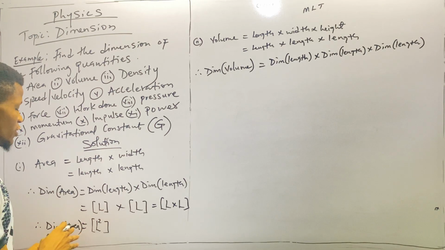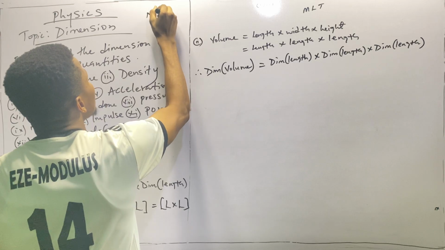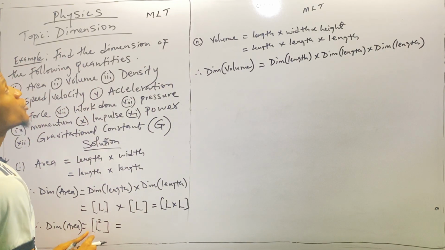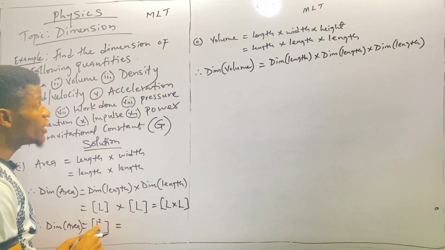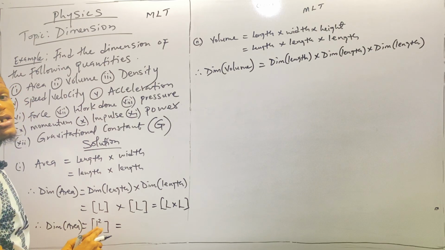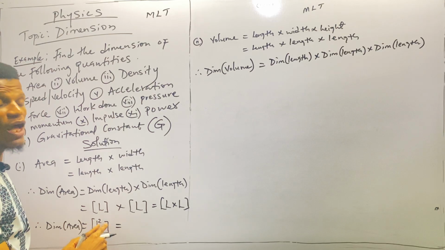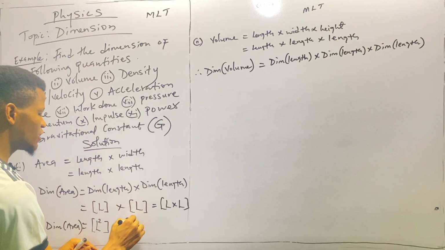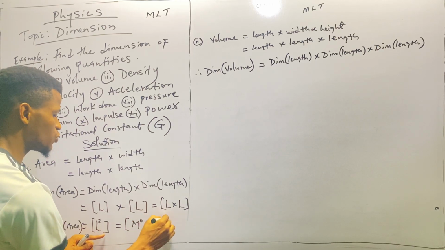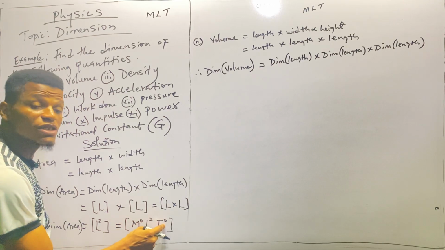Before I forget, if we go back to this under area, you know that we put the standard form as MLT. So this can as well be put in a standard form. We only have L there, which is L squared, so we have no M and T in this. We can introduce M and T by giving them power 0 so that it will not affect the magnitude or the size of L squared. So we can write this as M raised to power 0, then L raised to power 2, then T raised to power 0.